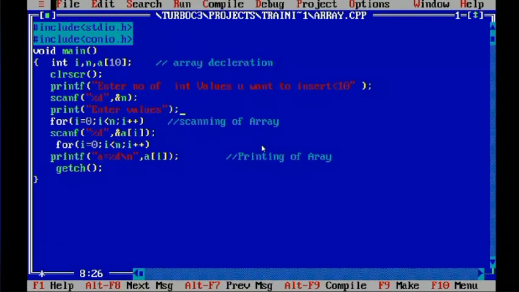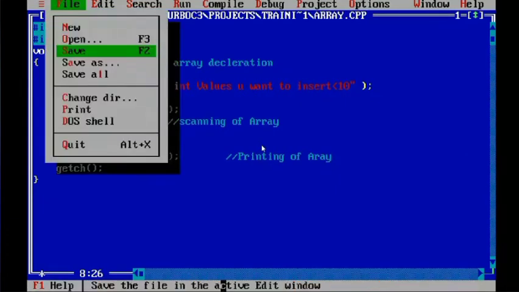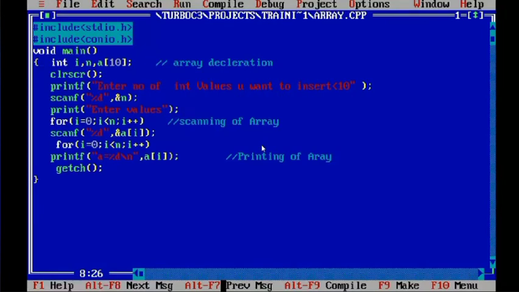So now what will happen? First, I can see that enter number of integer values, that line the user will understand that less than 10 values he has to give. So that will be scanned. Then entering values will start. You will be entering any values less than 10.